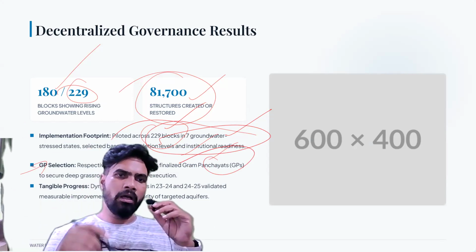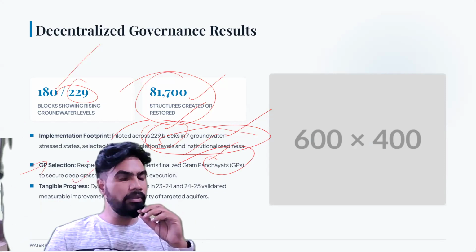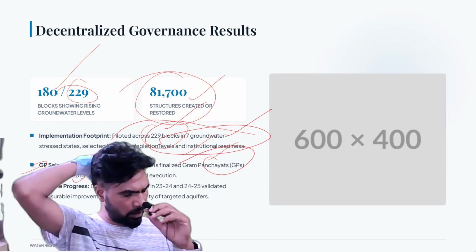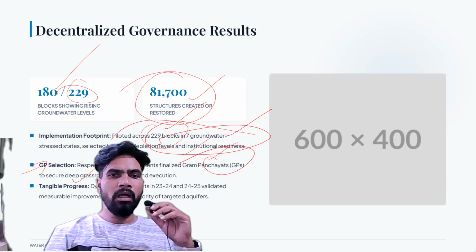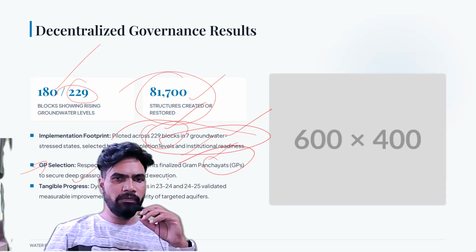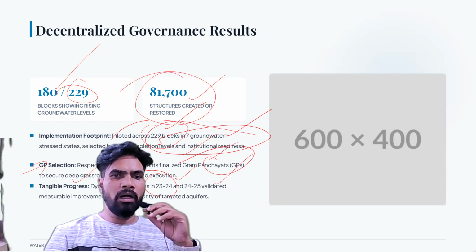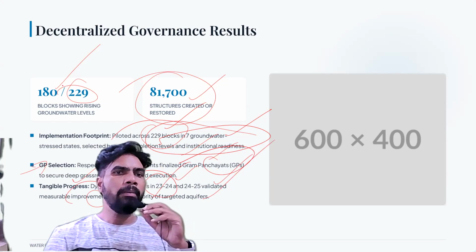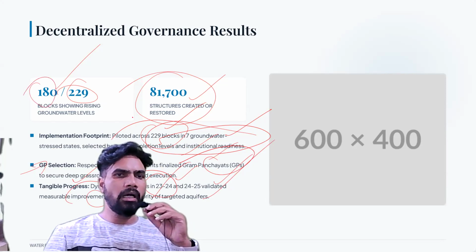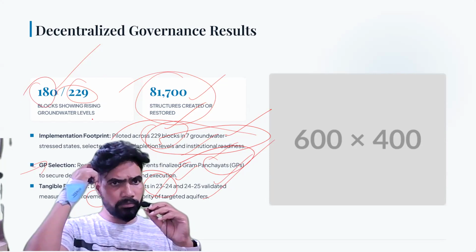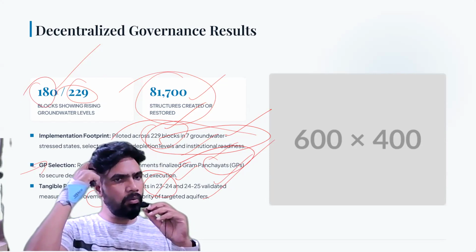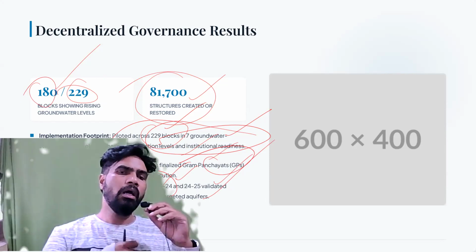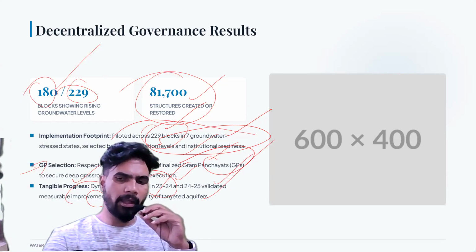Then progress is tangible, means we can see it is there on the ground. So the dynamic assessments in 2023-24 and 2024-25 validated measurable improvements in a vast majority of targeted efforts. मैंने बोला है पहले ही, around 180 blocks में काफी अच्छा results पाया गया है under this scheme.